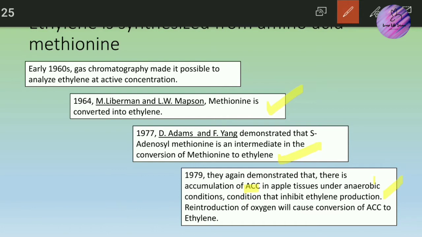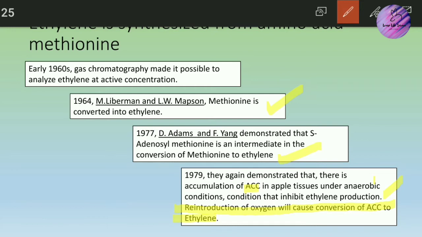Now, what does this mean? As I have told you, ACC, that is 1-aminocyclopropane carboxylic acid, is the precursor of ethylene. When you provide anaerobic conditions to the plant, for example here we have taken apple tissues, there is accumulation of ACC. The precursor is accumulated, but when you reintroduce oxygen, it causes conversion of ACC to ethylene. This means ethylene production requires oxygen, it requires perfect aerobic conditions.